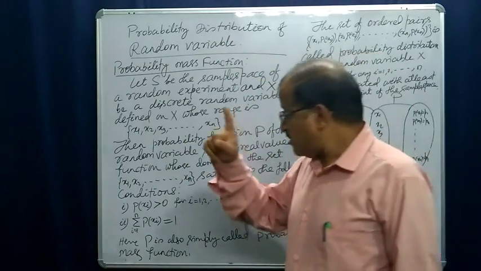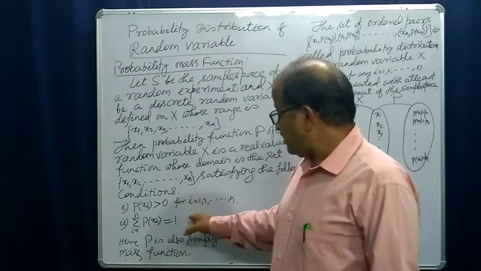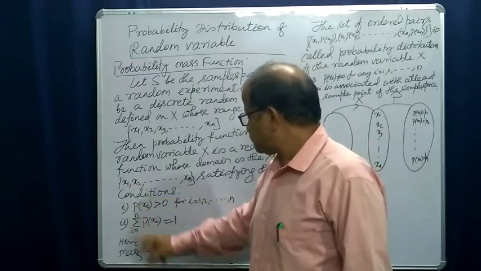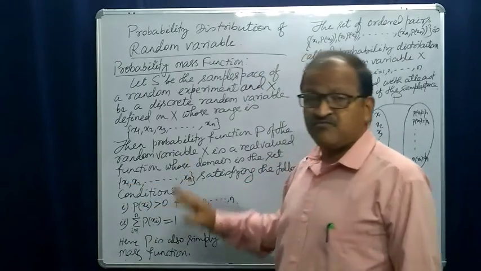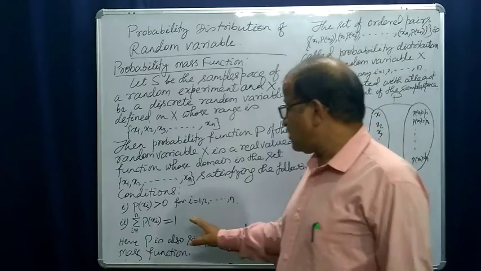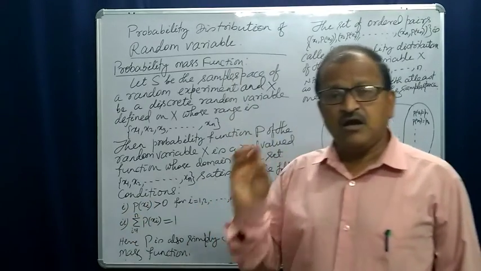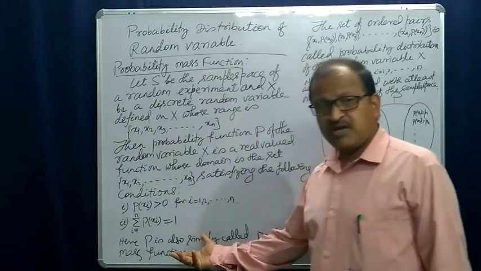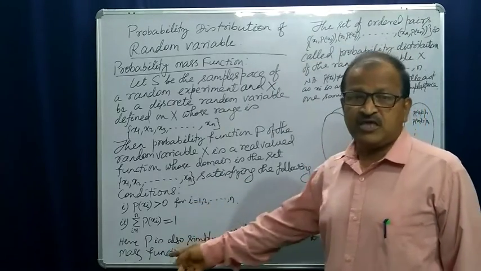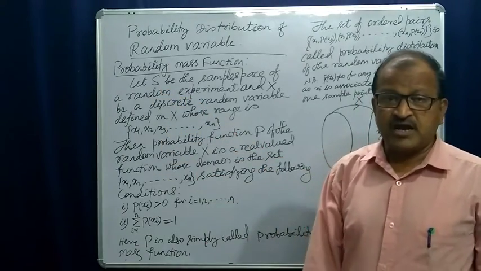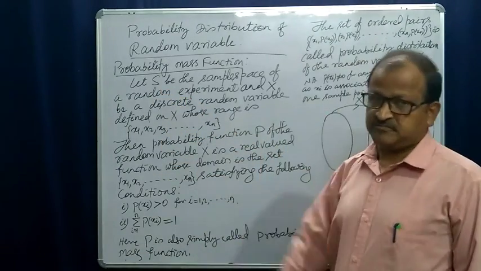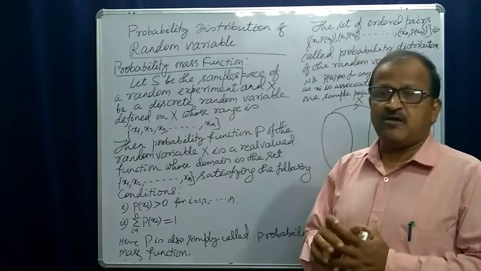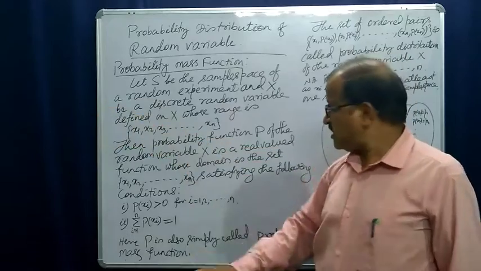No, they are positive real numbers whose summation is equal to 1. That means p of x1 plus p of x2 up to p of xn, the summation will be equal to 1. Now it satisfies the conditions of a probability function. So this is called a probability function defined on the set of values of the random variable and hence on x. Yes, it maps from the set of values of the random variable to the set of real numbers